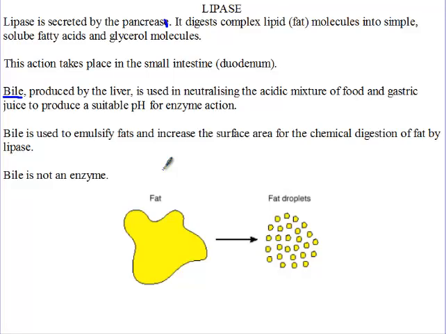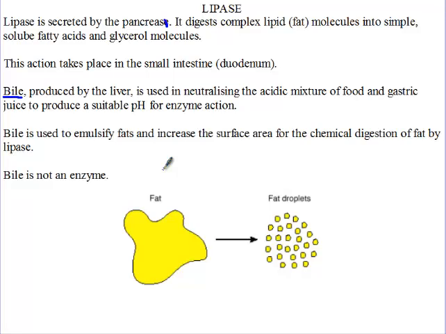As the food is moving from the stomach, remember the HCl acted on the food, so the food has become acidic. The bile will then neutralize the acidity of the food, so that the enzyme lipase can act on the food.